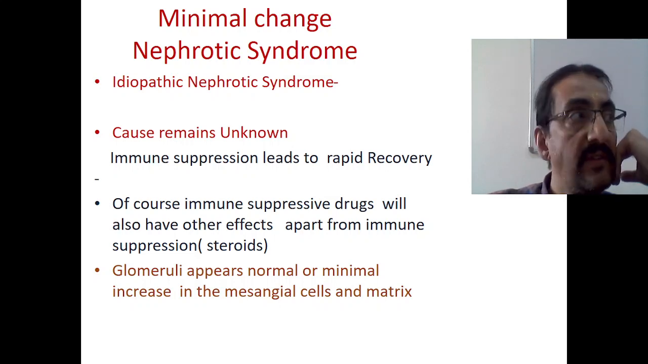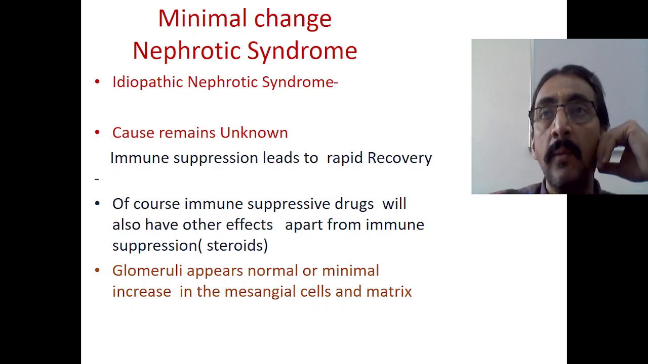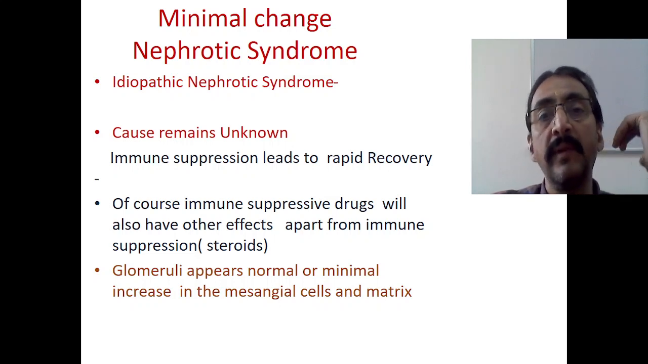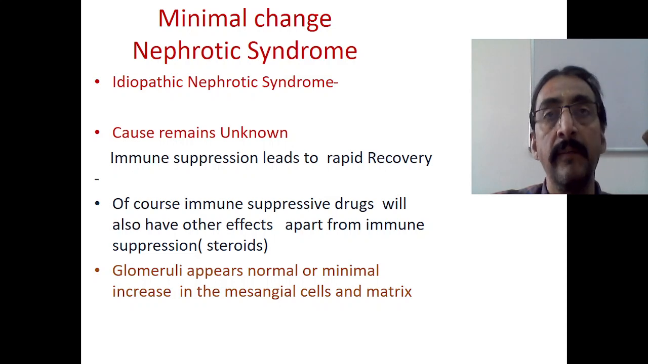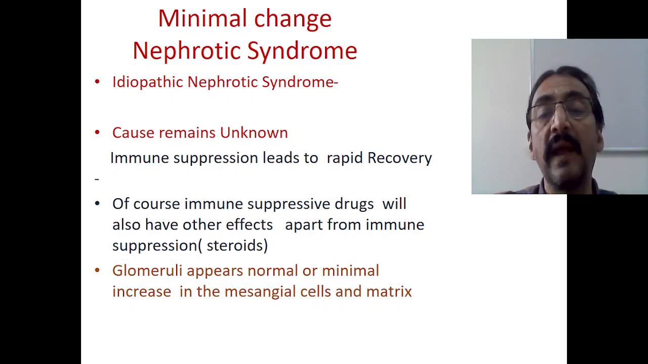Now in the last class we were discussing nephrotic syndrome. Almost all three parts are over. Now in the fourth part we will see what exactly minimal change nephrotic syndrome is, which is very common in children. Minimal change nephrotic syndrome is also called idiopathic nephrotic syndrome. The cause remains unknown till today, although we attribute immunological factors. Immune suppression leads to rapid recovery. We don't know why this particular proteinuria, called minimal change, is happening.